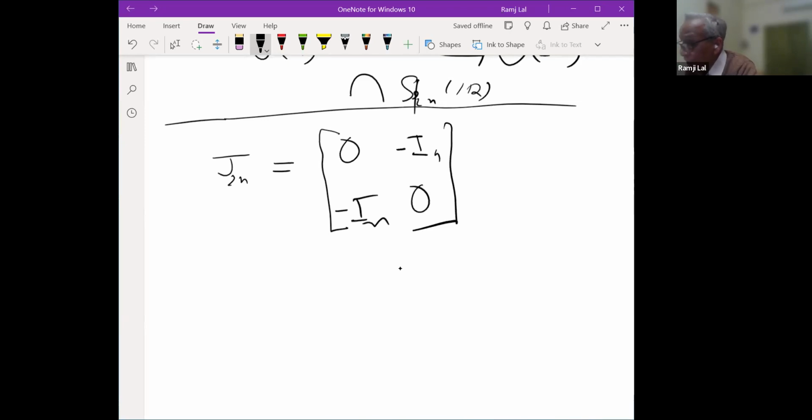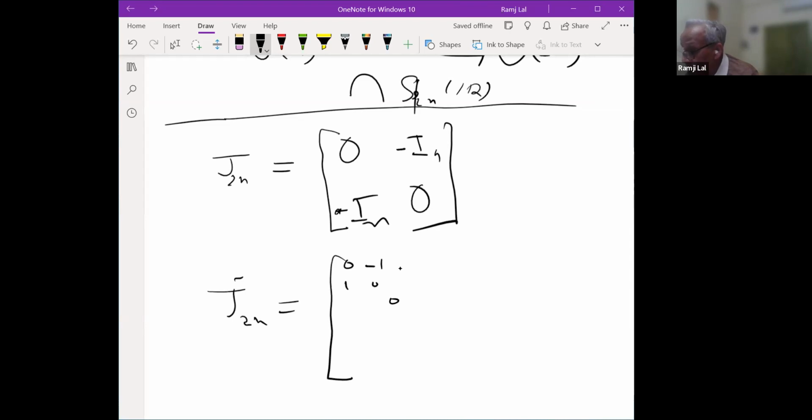So this is the matrix, and you see that this is the identity matrix. So this is a skew symmetric matrix. You can also take another matrix, which I can write as follows: 0, -1, 1, 0 as diagonal blocks.